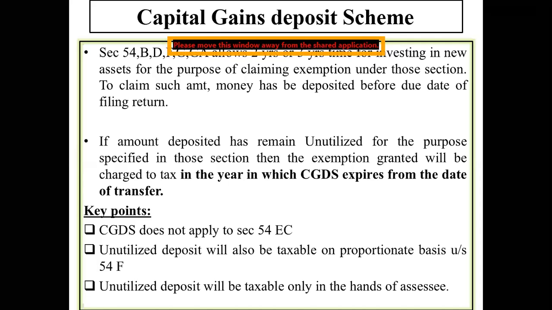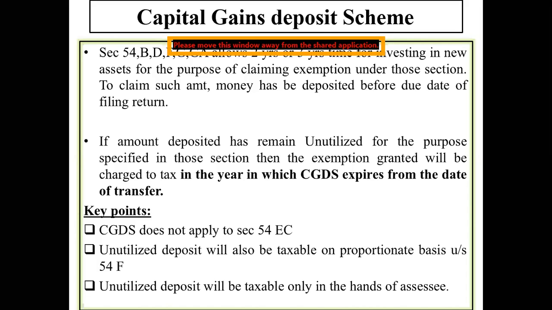If you do not want to buy a house, then you have to invest this 15 lakh rupees into certain government avenues, by which the government will use your money for a certain period of time, and then you need not pay tax on that particular amount. Clear? So this provision or this option is given to us by the income tax authorities. Indirectly, it is given to us by the government of India.